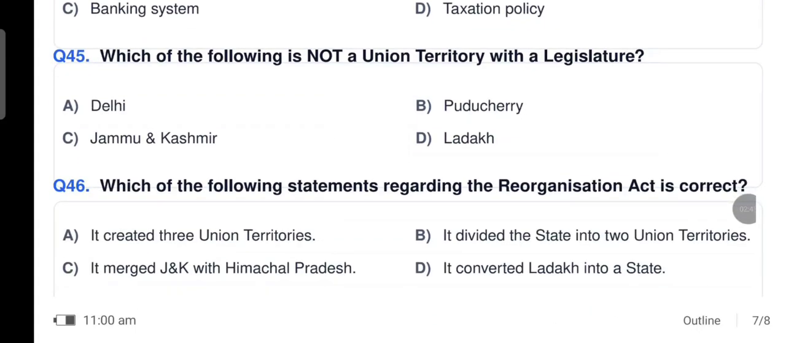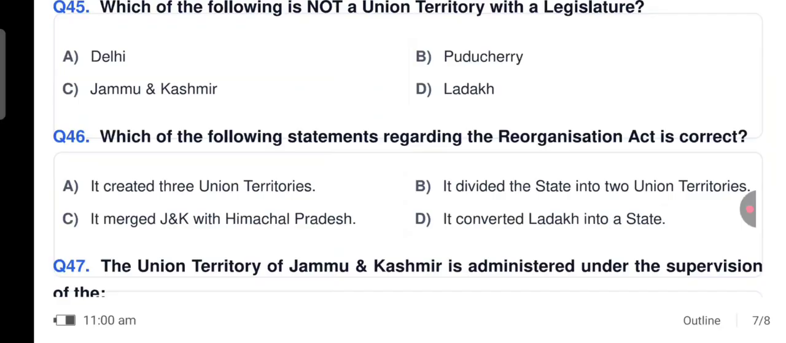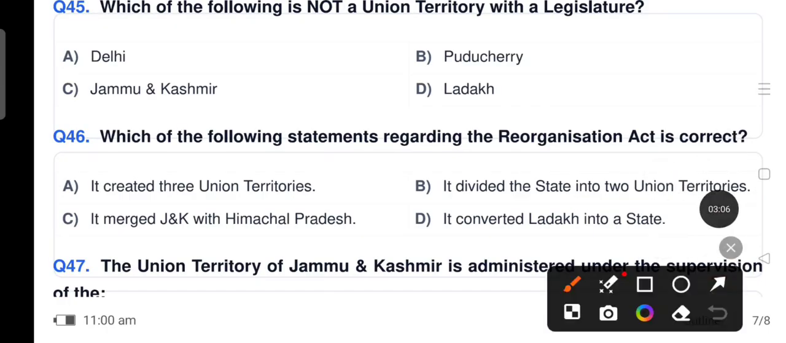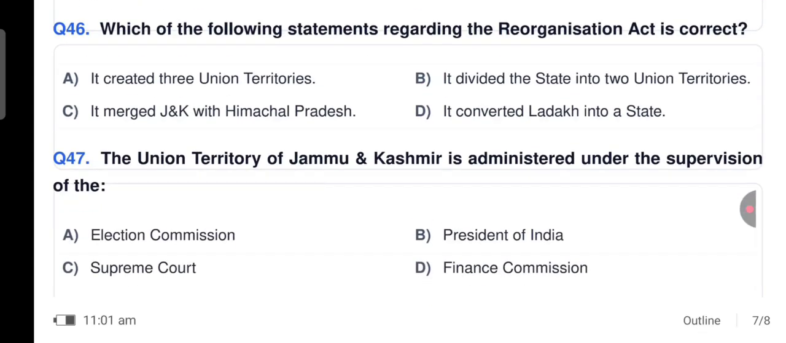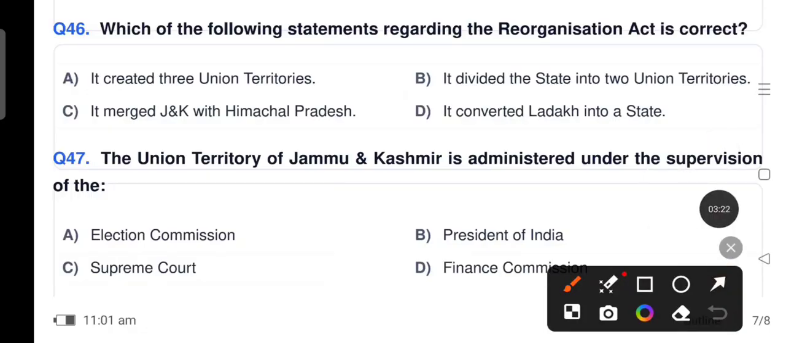Which of the following statements regarding the Reorganisation Act is correct? It created 3 union territories. It divided the state into 2 union territories. It merged J&K with Himachal Pradesh, or it converted Ladakh into a state. So it is option B, that is it divided the state into 2 union territories. The Union Territory of Jammu and Kashmir is administered under the supervision of the President of India.